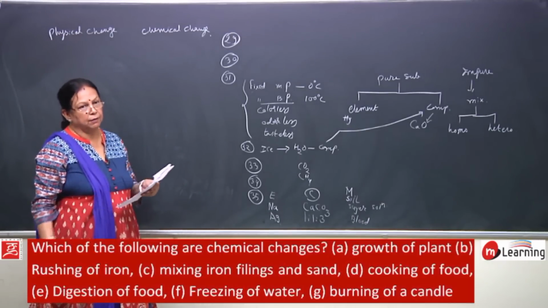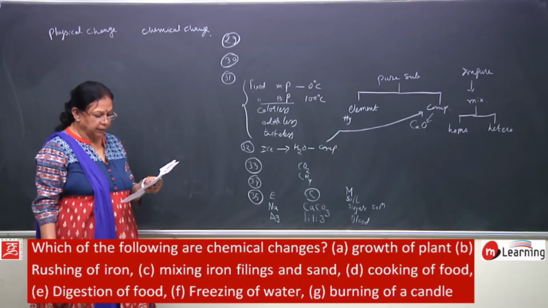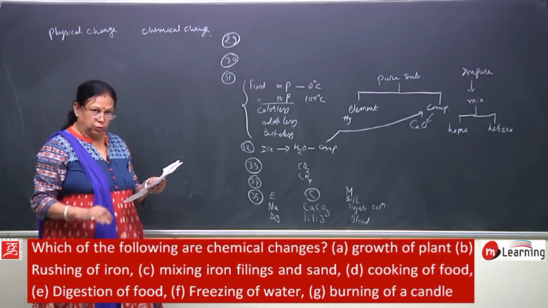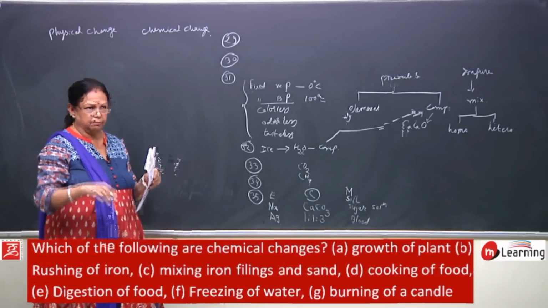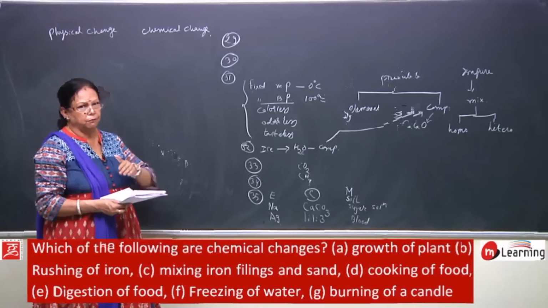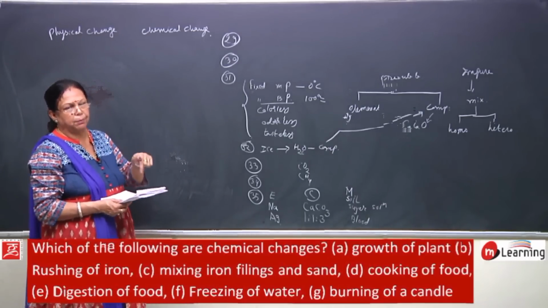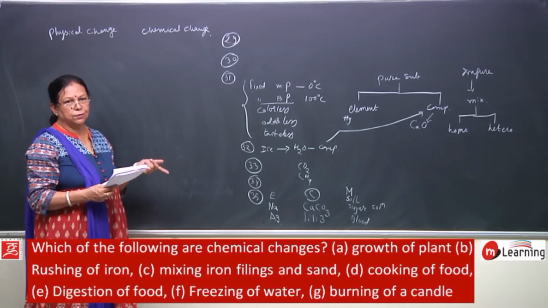So, here it will be a chemical change, because though the plant grows physically, inside the plant chemical changes are also occurring.